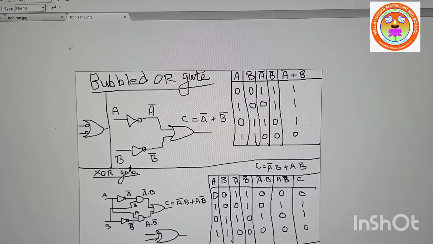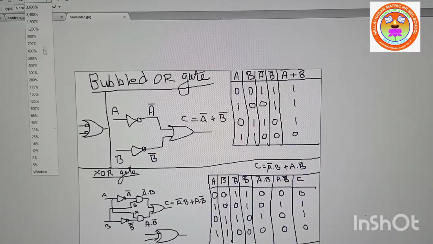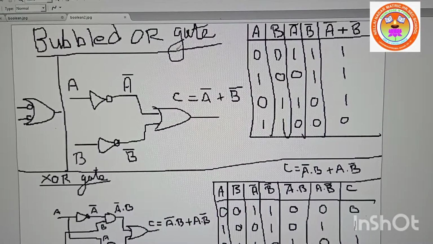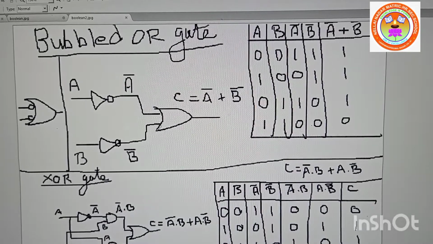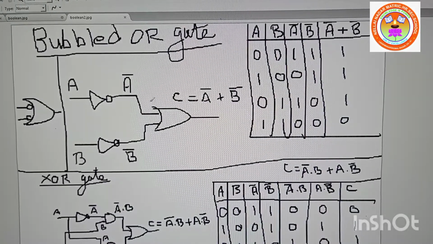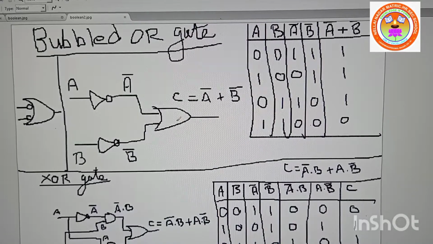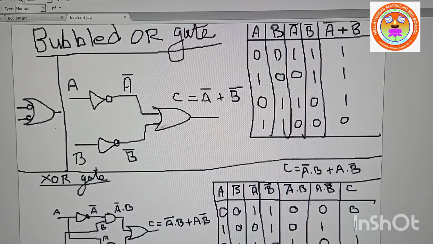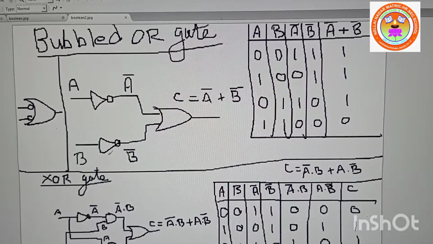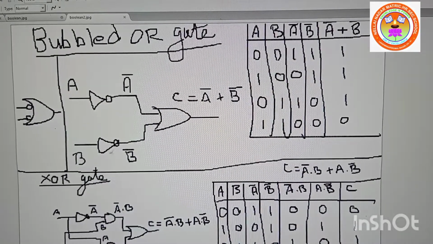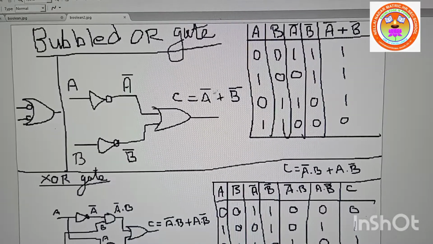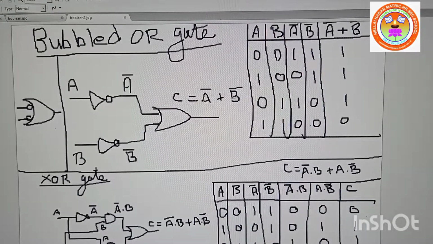You saw the bubbled AND gate, right? I'll increase the size. Now the bubbled OR gate. AND gate you saw. So here, instead of the AND component, I am going to put an OR component. That's it. Same thing. In one leg, one NOT gate, and in another leg, another NOT gate. A will become A dash, B will become B dash. When it is coming out, C is equal to A dash plus B dash. There in the AND gate, A dash into B dash. Here A dash plus B dash.